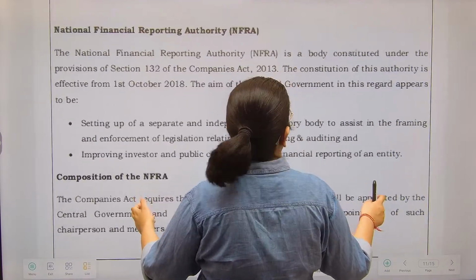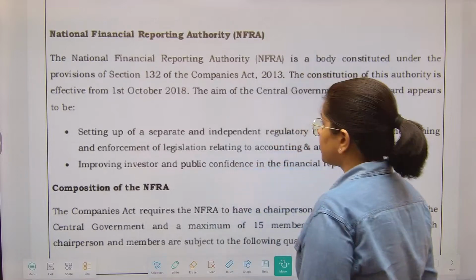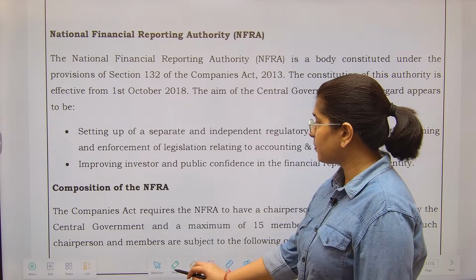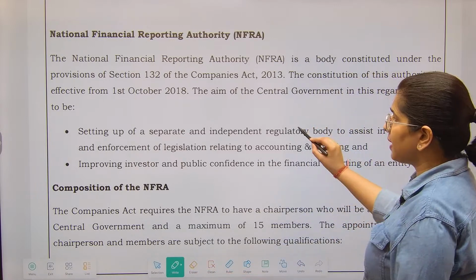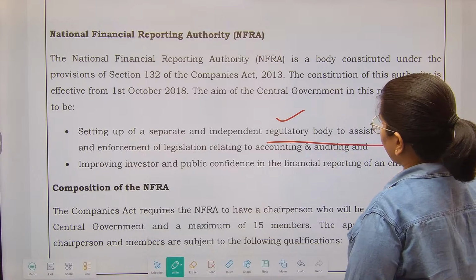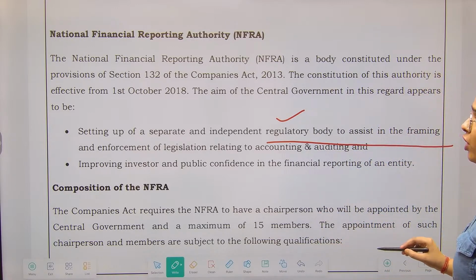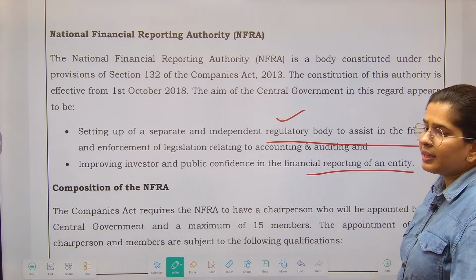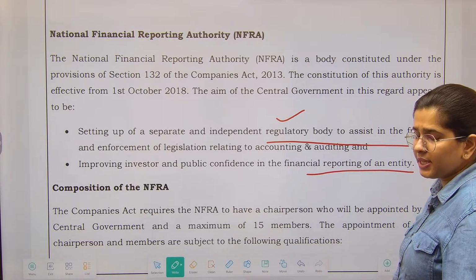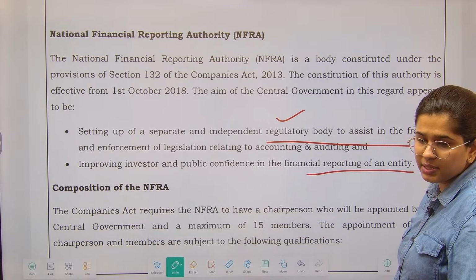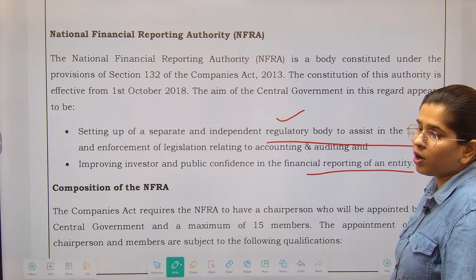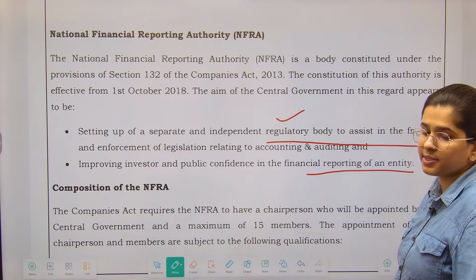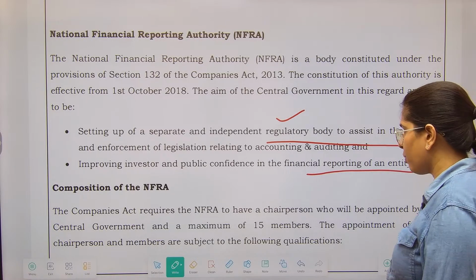Have some idea about NFRA. This is also an important body. It is a body constituted under the Companies Act. Why has this body been constituted? To set up a separate independent regulatory body to assist in the enforcement of legislation regarding accounting and auditing and improve competency. Previously there were certain scams in auditing, right? Audits were not being performed to the best, and that is why this particular body NFRA has been formulated. That is why this body was formulated.